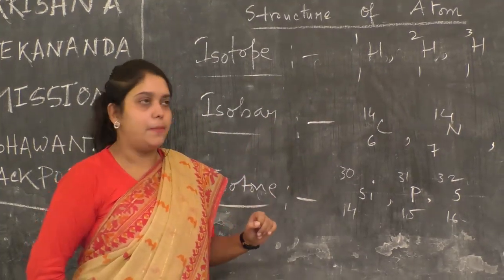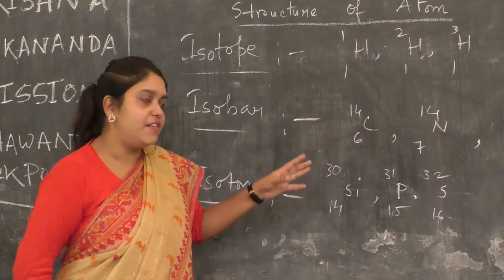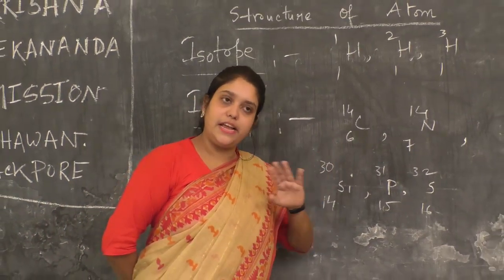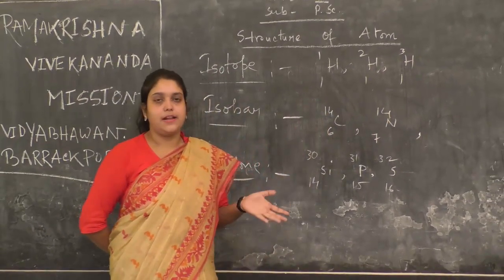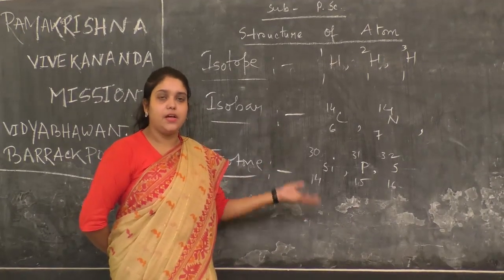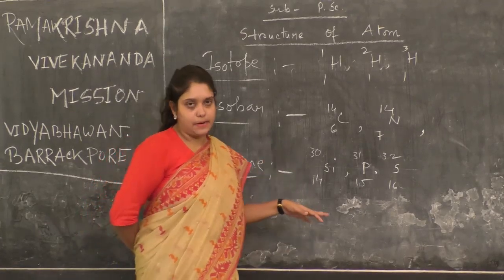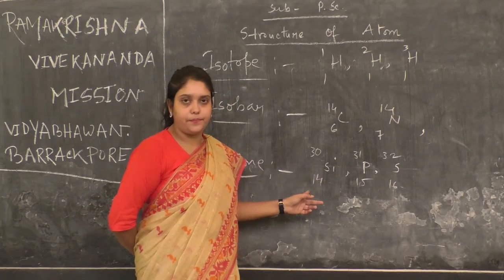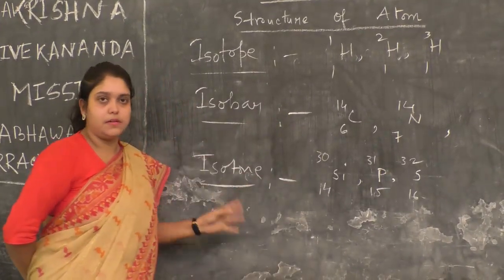In case of isobars, the chemical properties will be completely different because they have different numbers of protons, so they will have different electronic configurations, but as they have the same mass number, their physical properties will be the same. Isotones have different physical properties as well as different chemical properties because they have different mass numbers and different proton numbers. Here these three concepts finish.